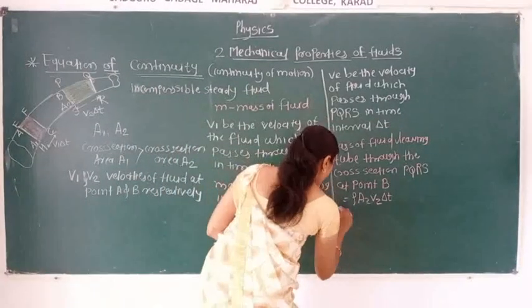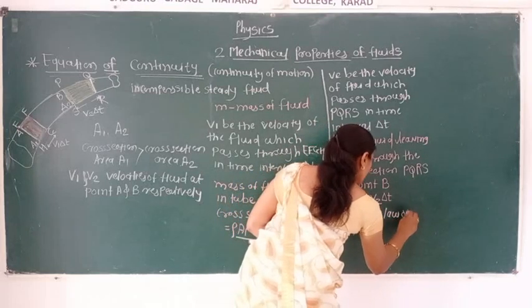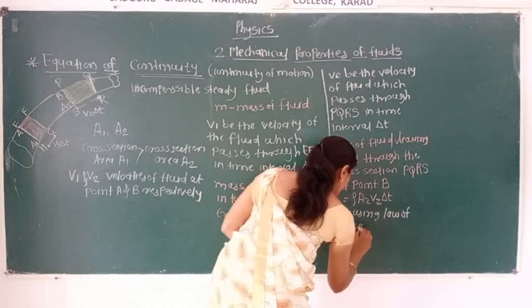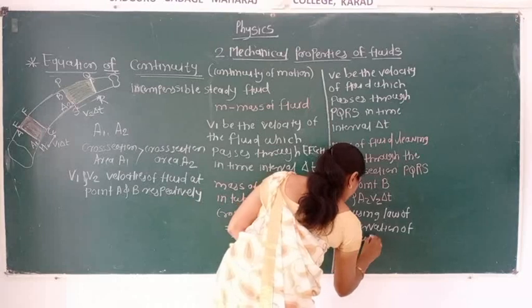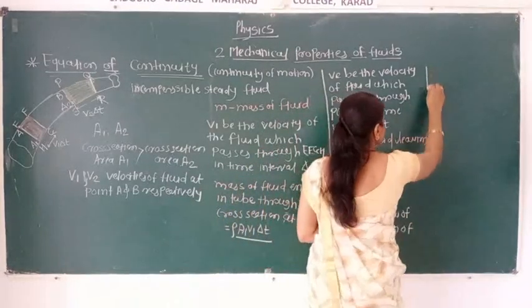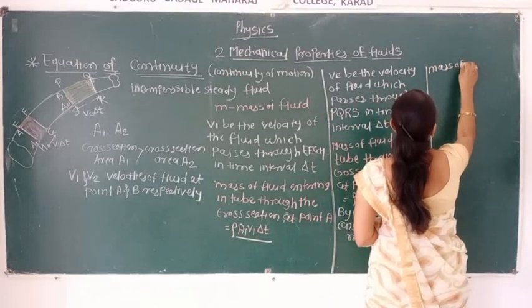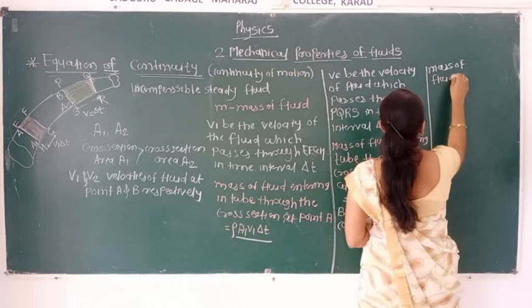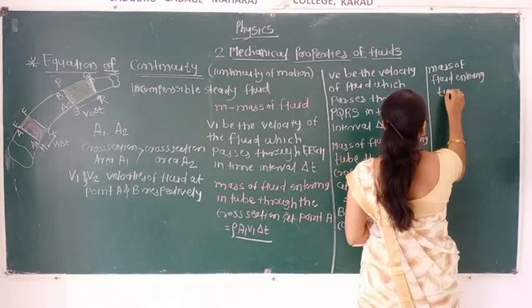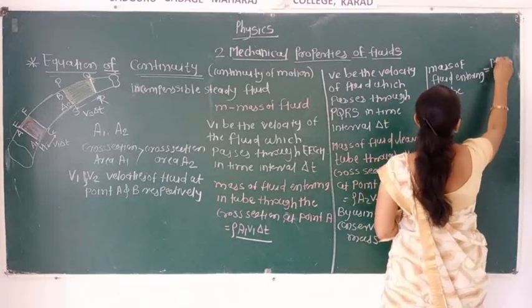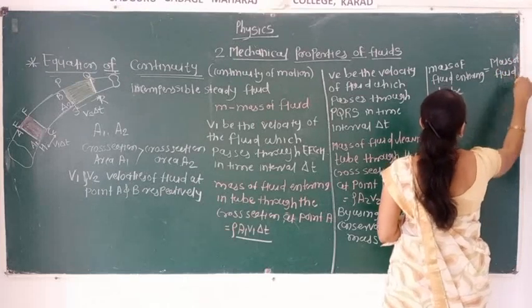By using the law of conservation of mass, here we can say mass of fluid entering tube is equal to mass of fluid leaving tube.